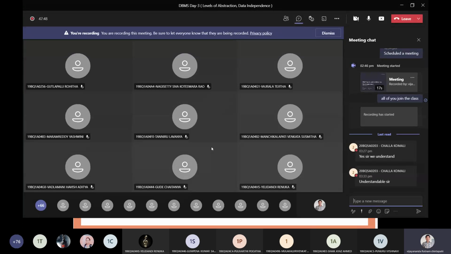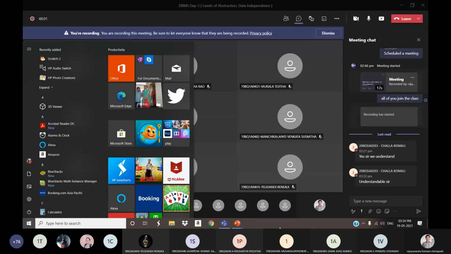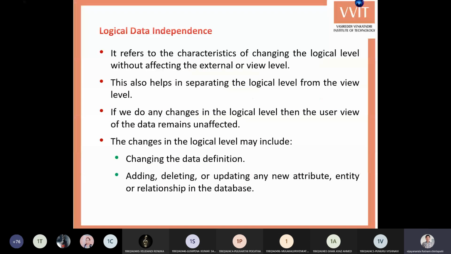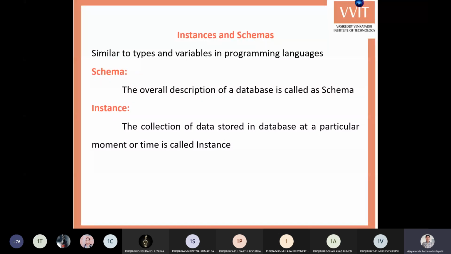So now we'll move on to another topic, that is instances and schemas. We have already seen what an instance is and what a schema is. Schema means the overall description of the database, that is, the entire information in a database is called the schema. What is an instance? The collection of data stored in a database at a particular moment of time is called an instance.